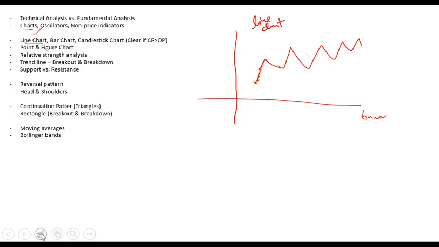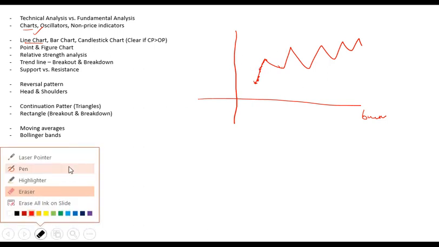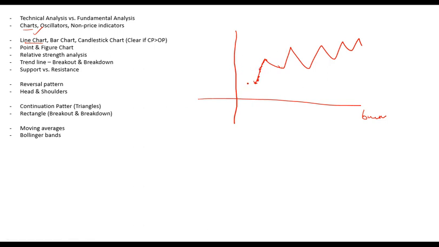Another way of making a chart is the bar chart. Instead of drawing this line, maybe I select only closing prices, or only opening prices, or only midday prices. Generally closing prices are used. But during the day, the stock would have opened at some price and closed at another price, and maybe there is volatility during the day, so that the opening and closing prices are very different.